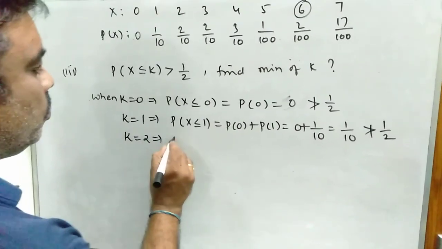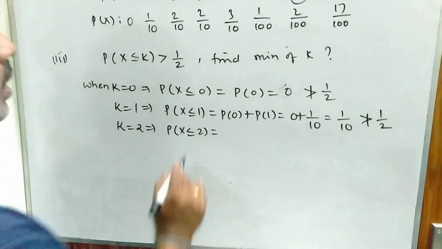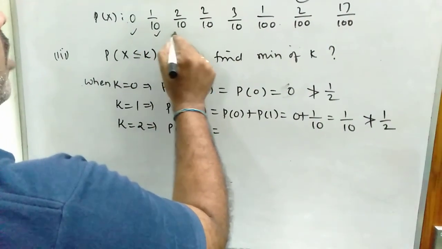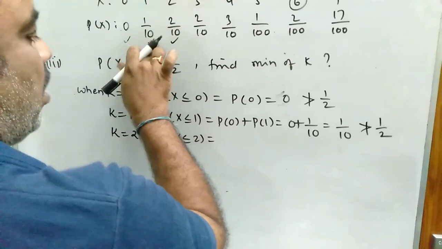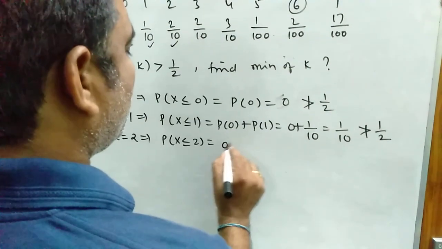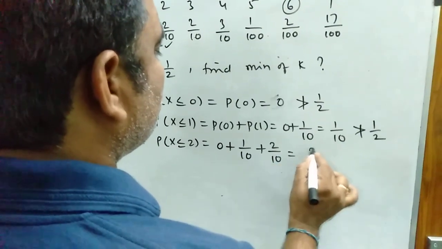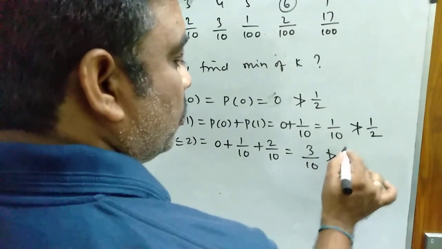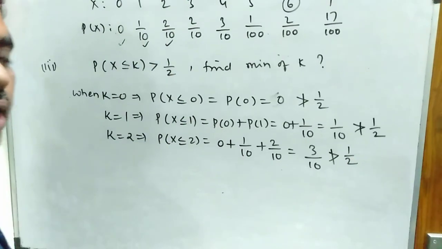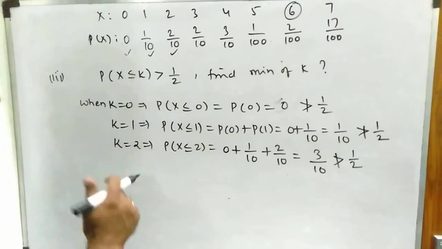K is equal to 2. Probability of x less than or equal to 2 means you have to add the first three values: P of 0 plus P of 1 plus P of 2. That is 0 plus 1 by 10 plus 2 by 10, that is 3 by 10, that is 0.3, which is also not greater than 0.5. So the k value is not 2.